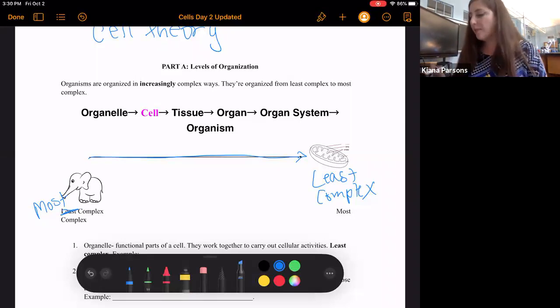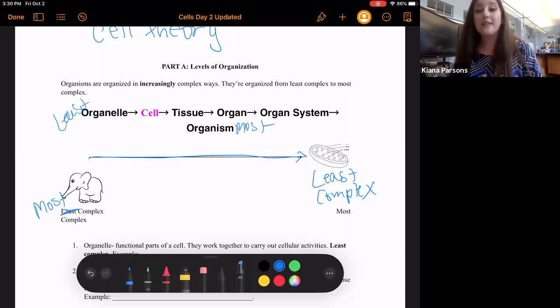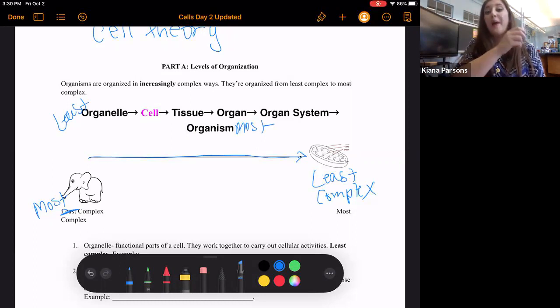But here up top, we're talking about least to most. And it's important to understand the levels of organization going from least complex to most complex and also in the opposite direction. So you may be asked questions like that on the Regents.